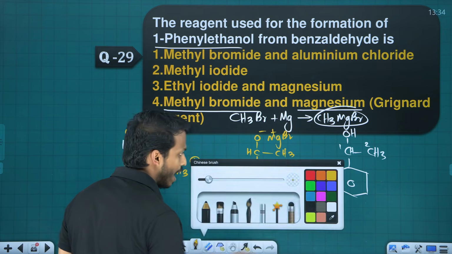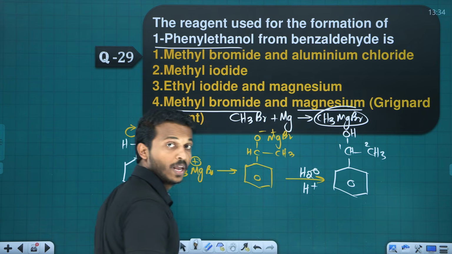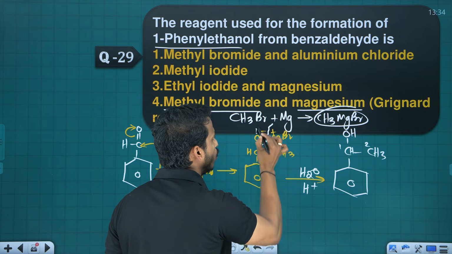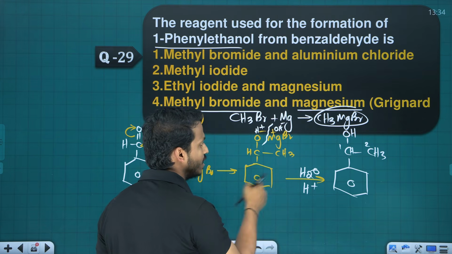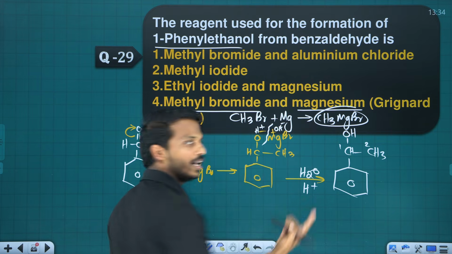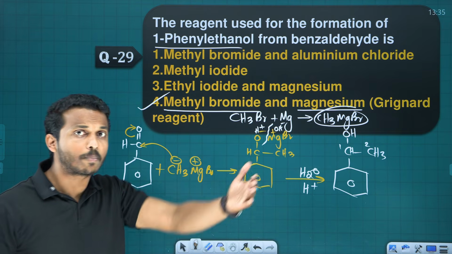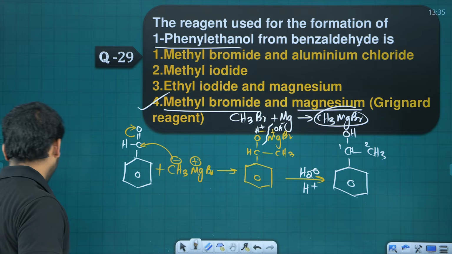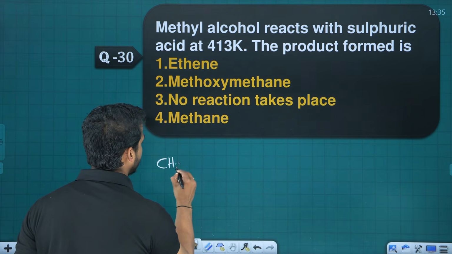What is the last step? Acid hydrolysis. Add water in presence of acid. What are the ions in water? H plus and OH minus. So H plus goes to this O minus, OH minus goes to this Mg. You get benzene, CH, CH3, OH. So answer is which one? Option 4. So if you want to increase 1 carbon in aldehydes and ketones, mostly the Grignard reagent is the attacking one.